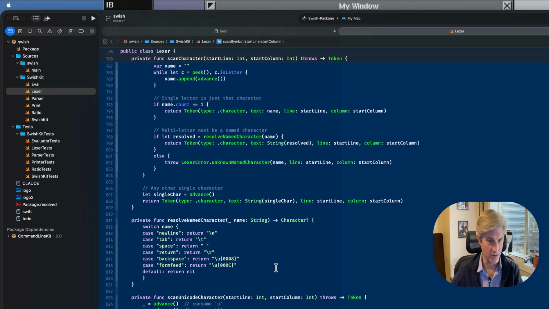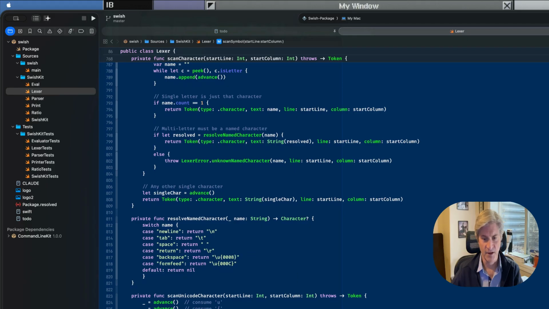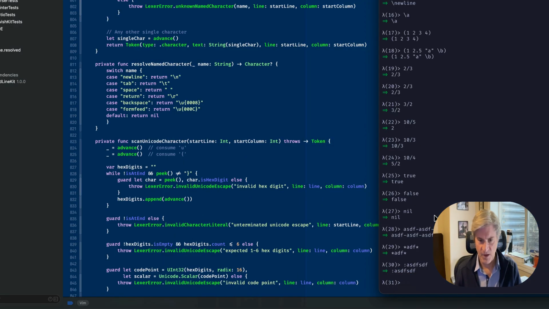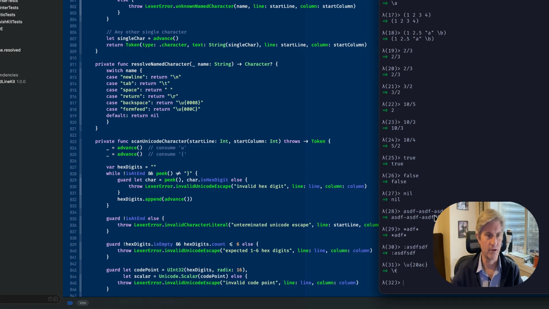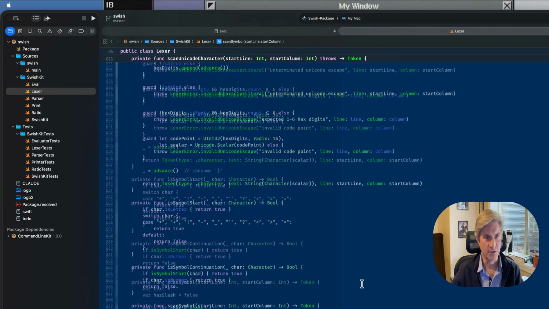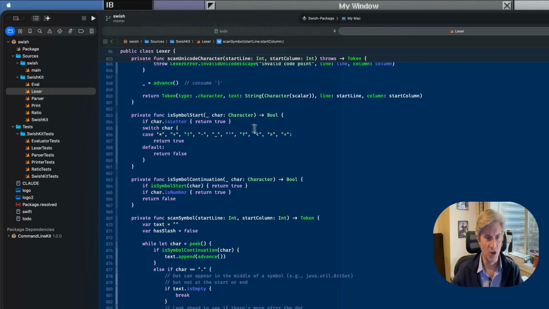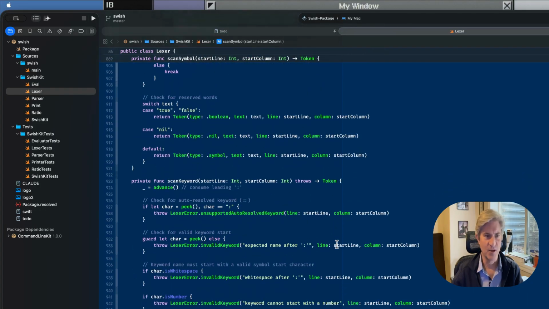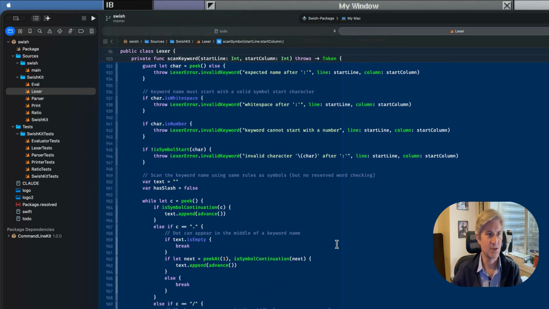Unicode characters, we support Unicode characters, so you can type \u and you do like Swift and you put them in curly braces. 20AC, this will be the Euro character, and you see there we have the Euro character. So there's scan Unicode characters, determine which characters can start a symbol, scan the symbol, scan keywords. So that's the tokenizer, or the Lexer. That's another name for it.